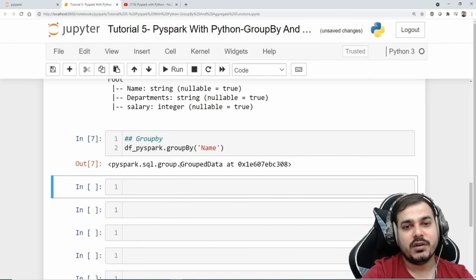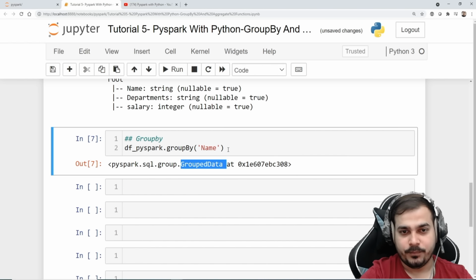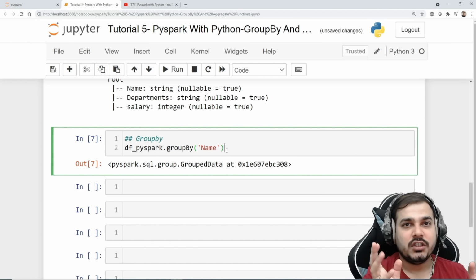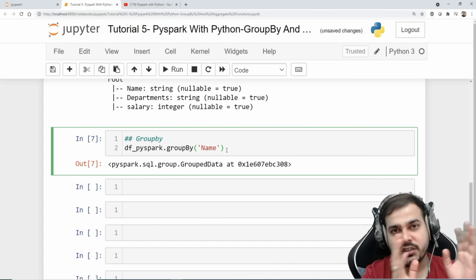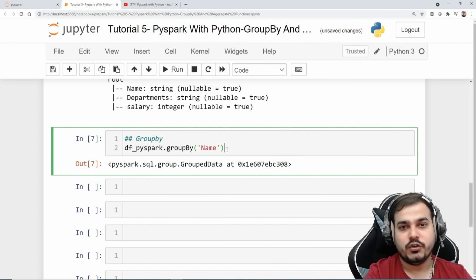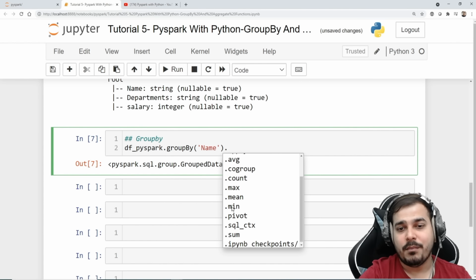If I execute this, you can see that we get a return type of GroupedData at some specific memory location. And you should always know, guys, that group by and aggregate functions work together. That basically means first we need to apply group by functionality, and then we need to apply an aggregate function. If you really want to check the aggregate functions, just press dot and press tab. Here you'll see a lot of different functions like agg, avg, count, max, mean, pivot, and many more.